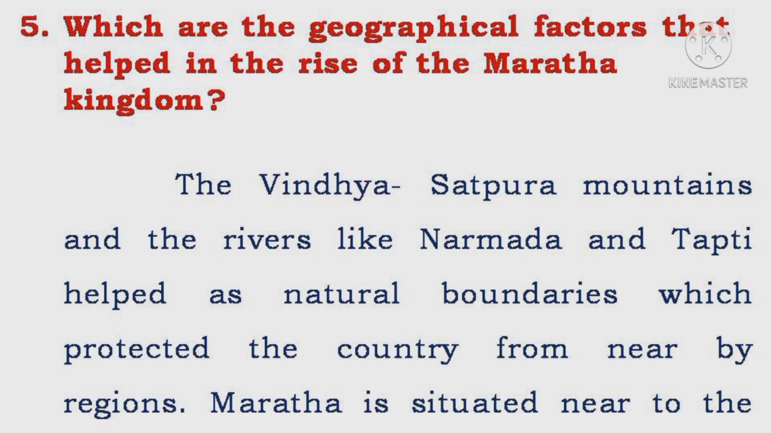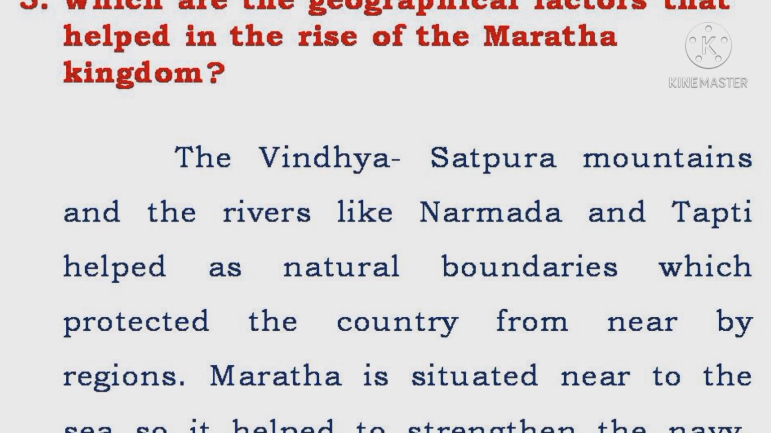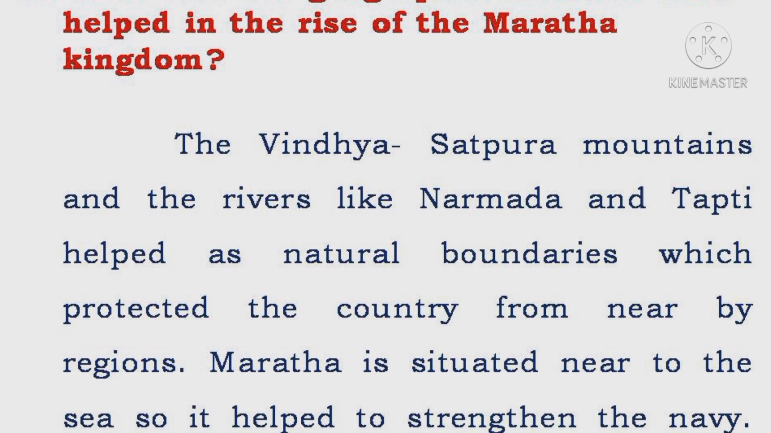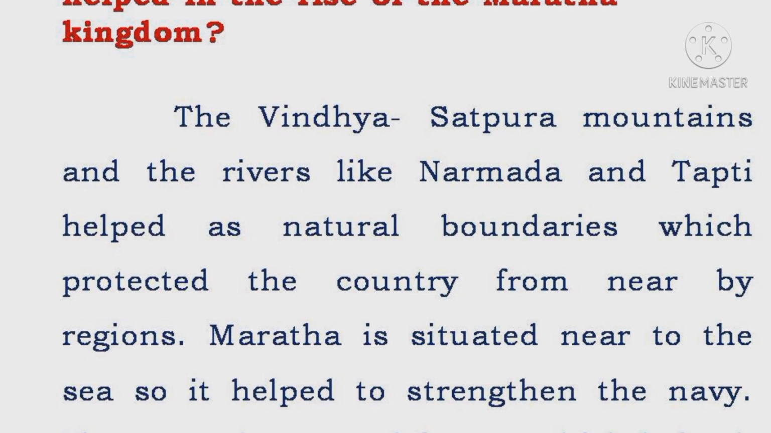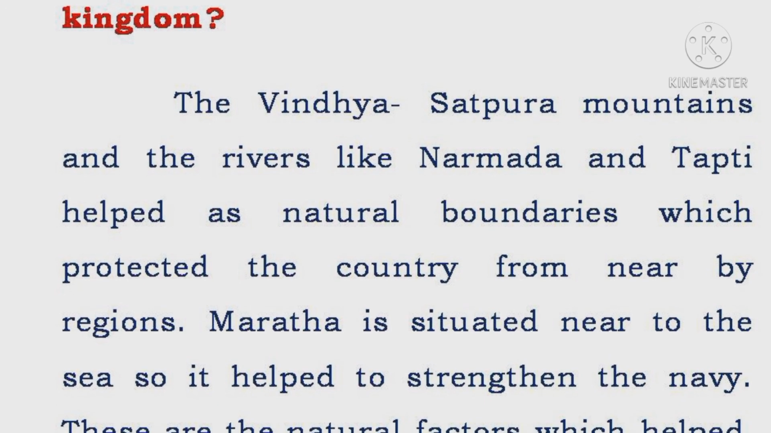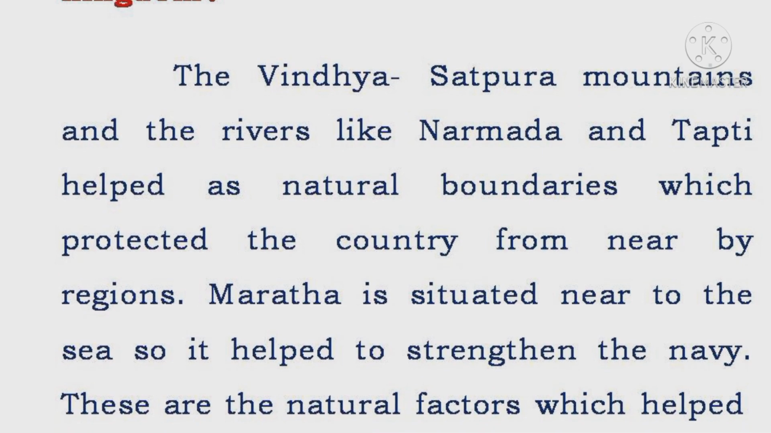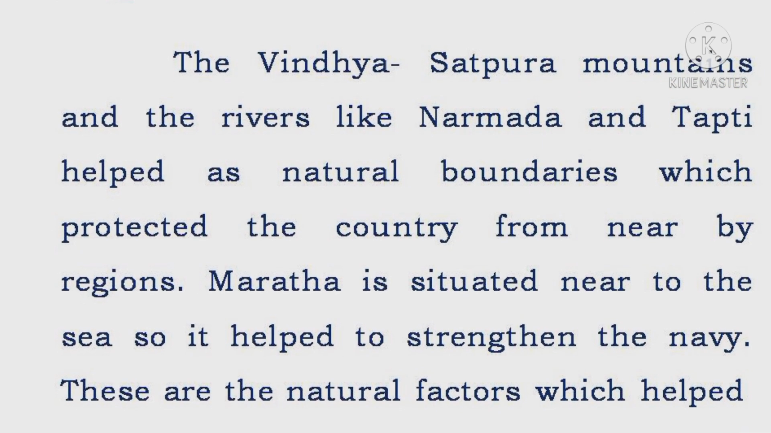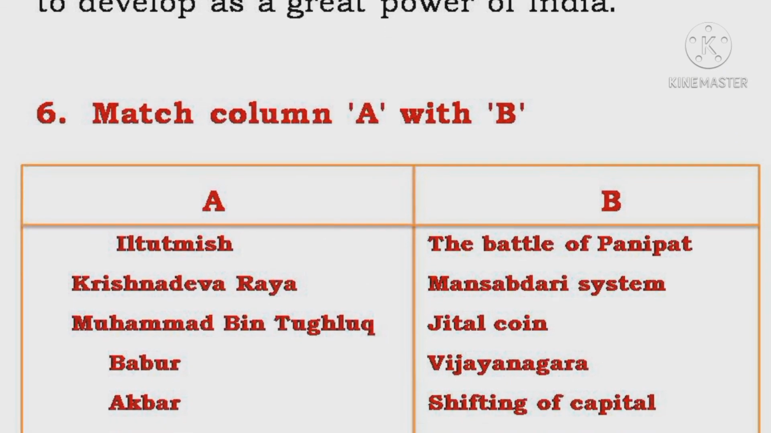5. Which are the geographical factors that helped in the rise of the Maratha kingdom? The Vindhya Satpura mountains and the rivers like Narmada and Tapti helped as natural boundaries which protected the country from nearby regions. Maratha is situated near the sea, so it helped to strengthen the navy. These are the natural factors which helped it develop as a great power of India.